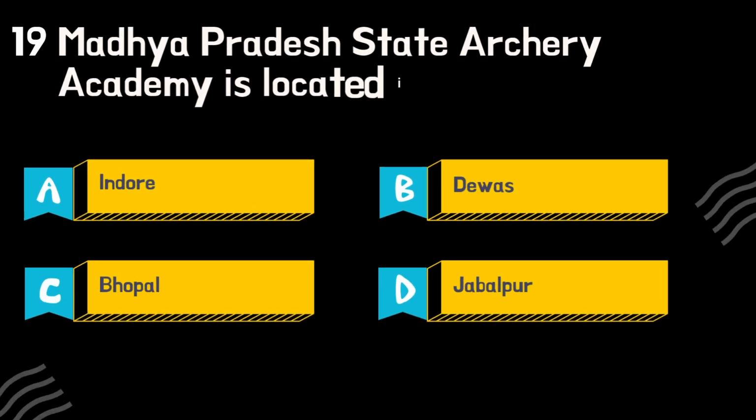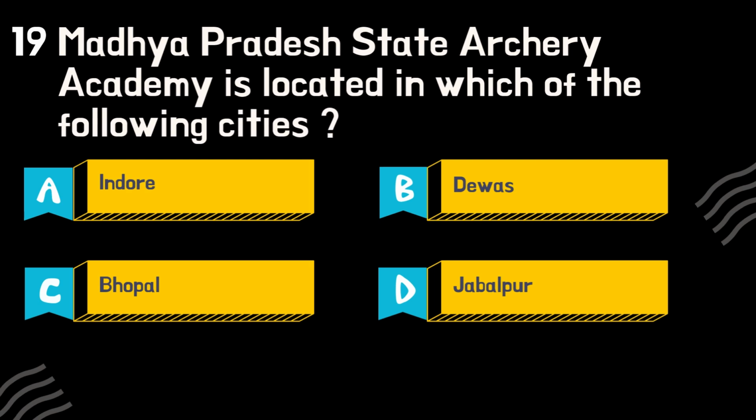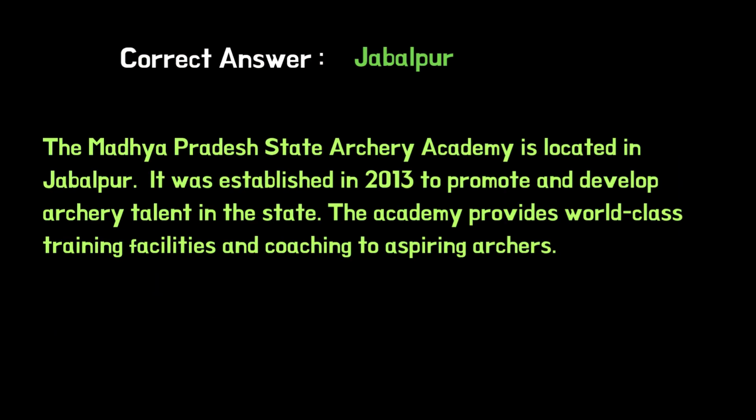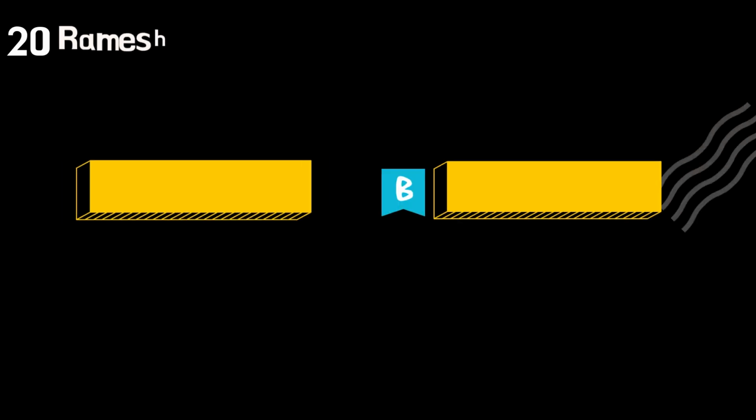Madhya Pradesh State Archery Academy is located in which of the following cities? The Madhya Pradesh State Archery Academy is located in Jabalpur. It was established in 2013 to promote and develop archery talent in the state. The academy provides world-class training facilities and coaching to aspiring archers.